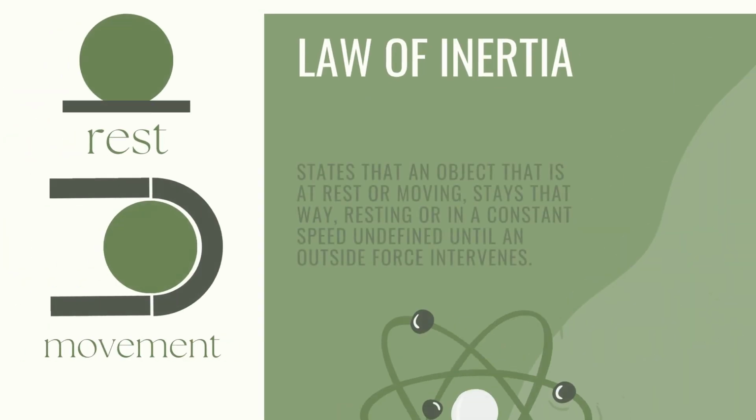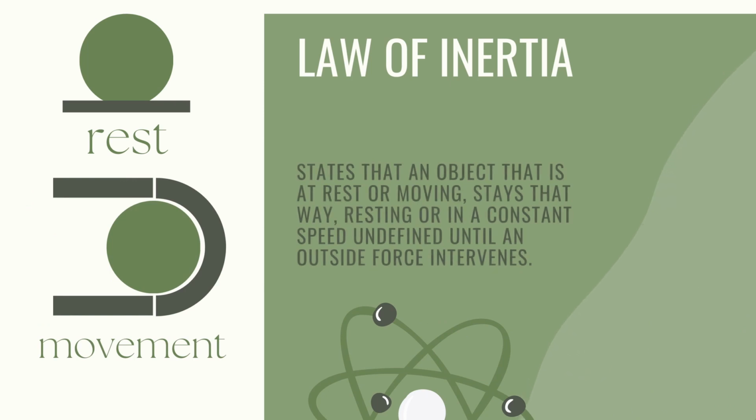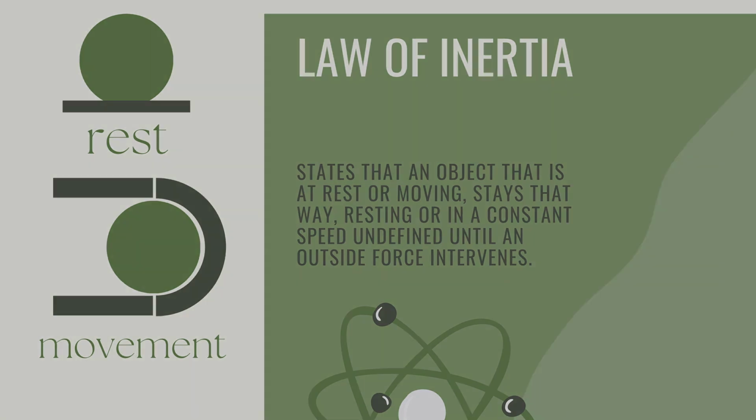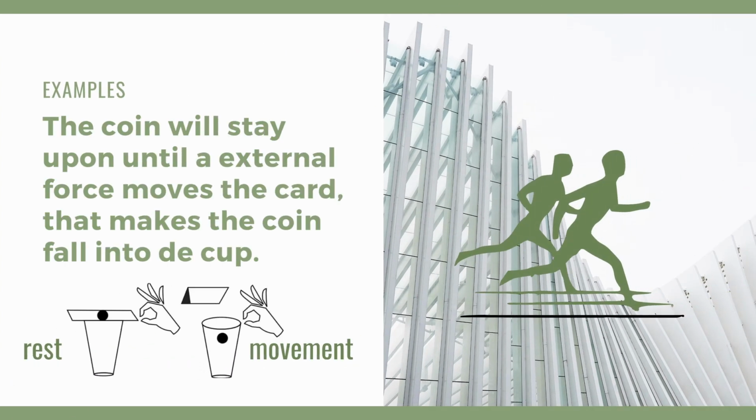The first law, the law of inertia, states that an object that is at rest or moving stays that way, resting or at a constant speed, until an outside force intervenes. For example, imagine you have a cup, a card on top, and then a coin. The coin will stay up until an external force moves the card. That makes the coin fall into the cup. So the coin is at rest and then is going to be in movement.